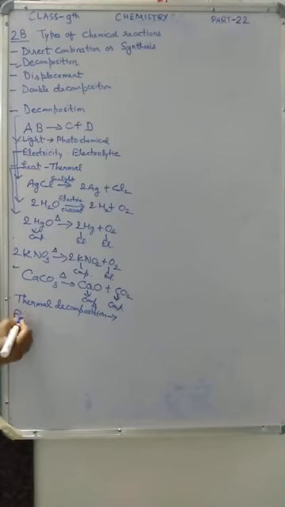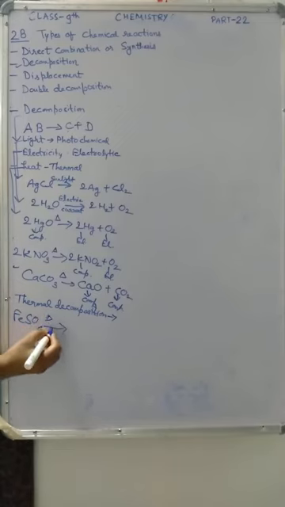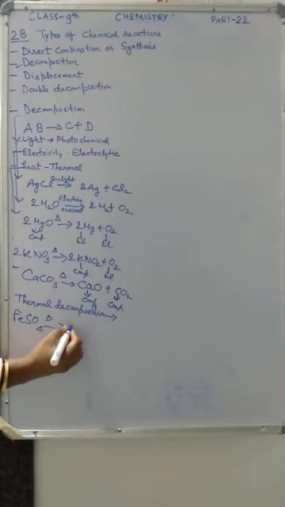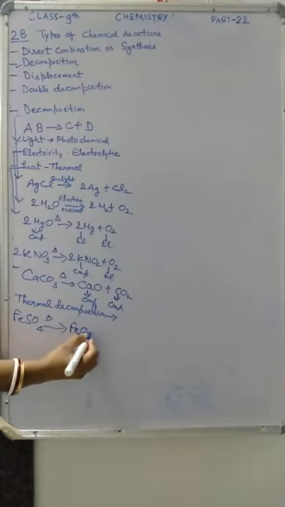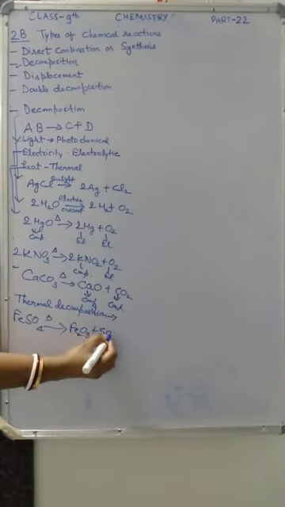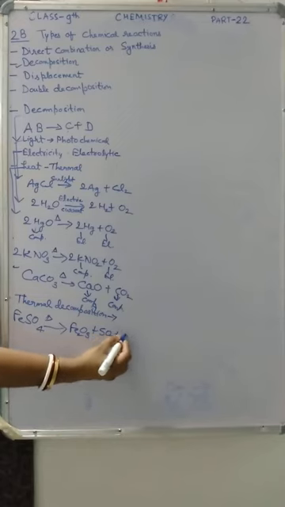For example, FeSO4, ferrous sulfate, decomposes into ferric oxide, sulfur dioxide and sulfur trioxide.